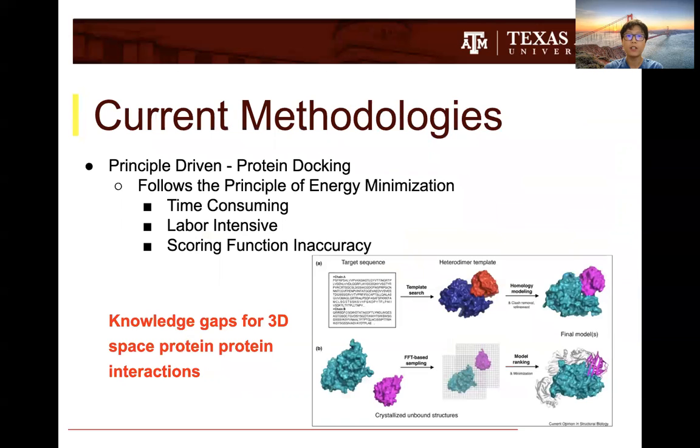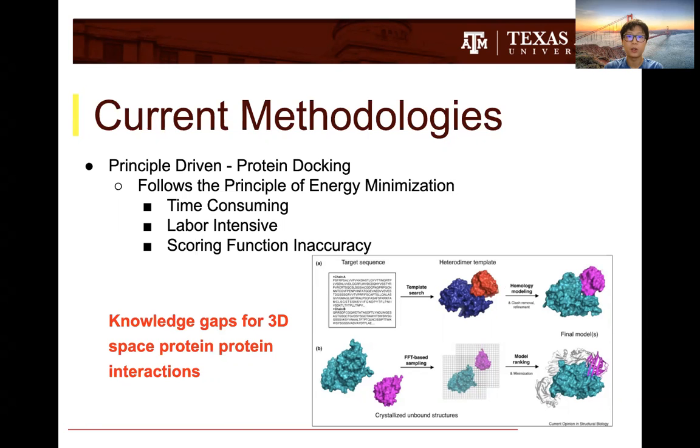So currently, there are a lot of experimental methods for discovering protein-protein interactions. The most common is a principle-driven solution named protein docking. Protein docking is the prediction of the structure of a protein-protein complex from the structures of the individual proteins. The issue with protein docking and any other similar methods results from their time-consuming and labor-intensive nature. Additionally, there are a lot of knowledge gaps in the three-dimensional space of protein-protein interactions, which leads to inaccuracies in the experimentally derived results using protein docking or any other similar method.